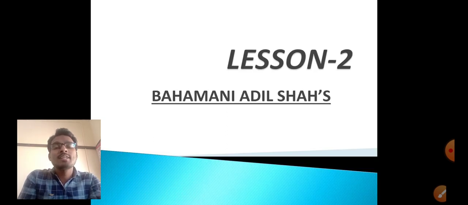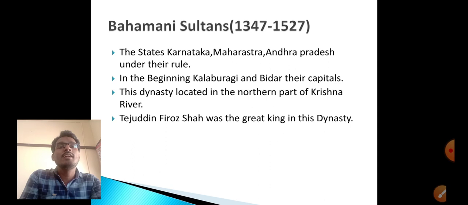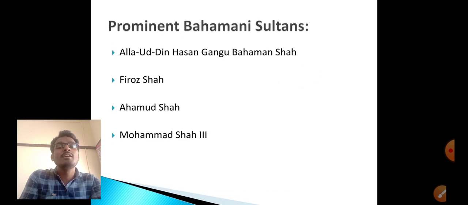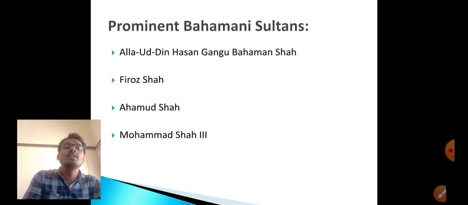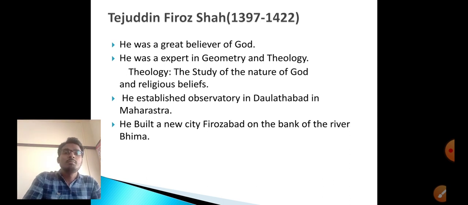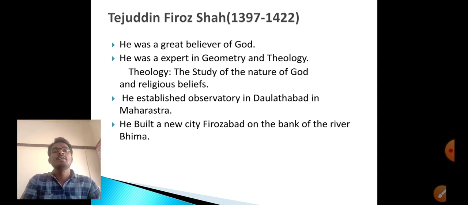That is our second lesson in the syllabus. We studied the introduction of the Bahmani dynasty, where the place is located, who the prominent king is, the region captured by the Bahmani rule, the important kings of the Bahmani sultans, and we discussed complete information about Tejuddin Firoz Shah, because he is a prominent person in the Bahmani and Adil Shahis.